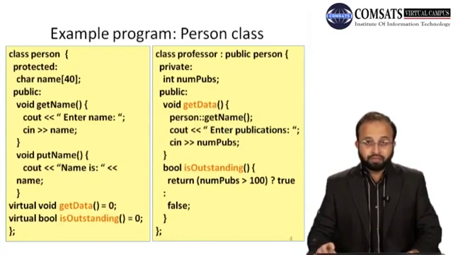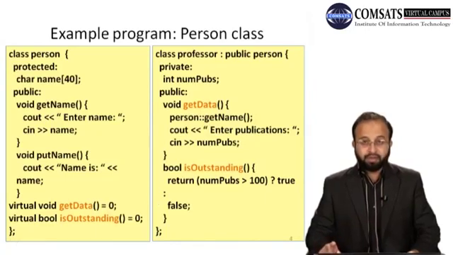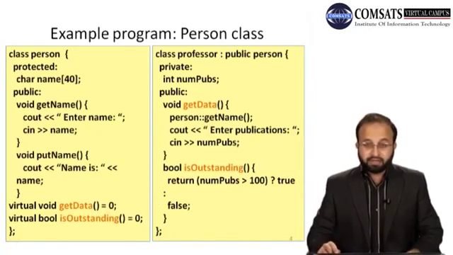और जो वो प्योर वर्चुअल फंक्शन बेस क्लास के थे, राइट. So पब्लिक इनहेरिटेंस है from the person. Professor class is publicly inherited from the person class, and it just contains these two functions. Now, public inheritance का मतलब ये है कि object of professor class can access the public functions of the base class as well. ठीक है. So base class के जो function हैं get name और put name, इन दोनों को access किया जा सकता है. So get data का function सबसे पहले get name का फंक्शन कॉल करेगा जो कि पर्सन की क्लास का फंक्शन है. ठीक है.